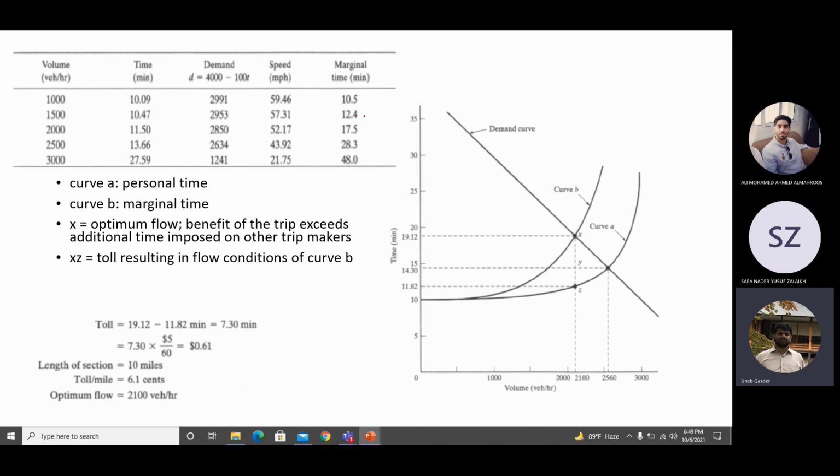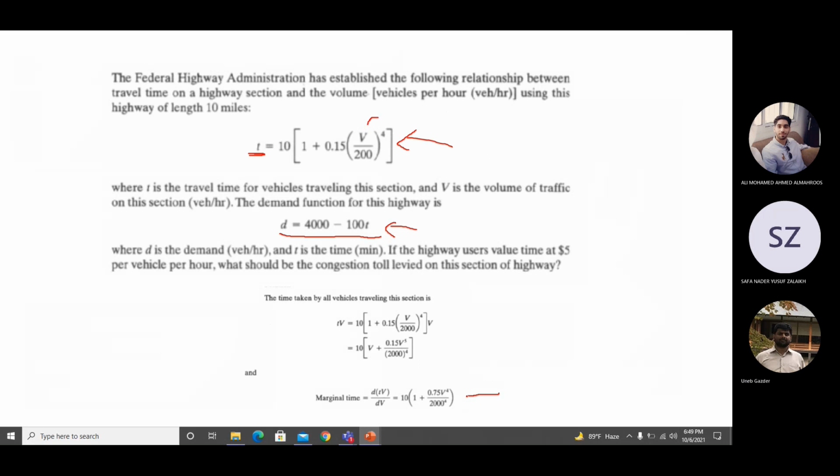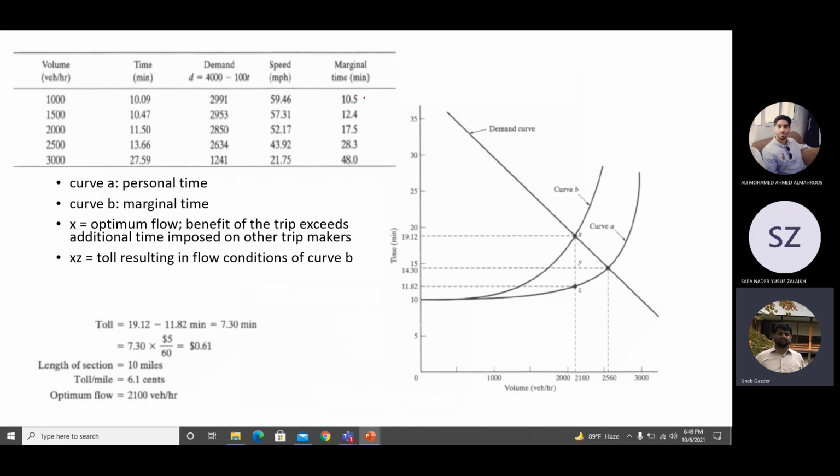Then you have the equation for marginal travel time, this equation. Again, it depends upon V. So keep on inserting the values of V, like every value which you have tried for T, you try it for marginal time as well. So these are the marginal times. Marginal time is the increase in time per unit increase in volume.